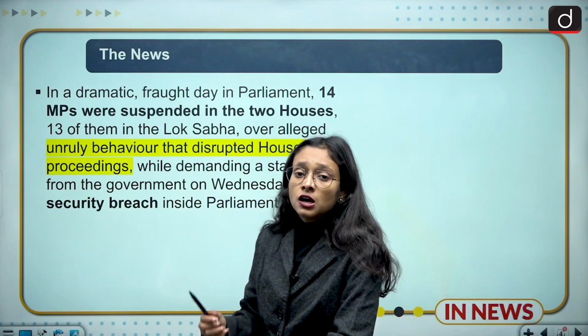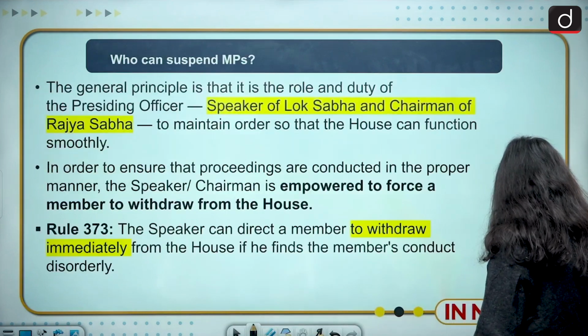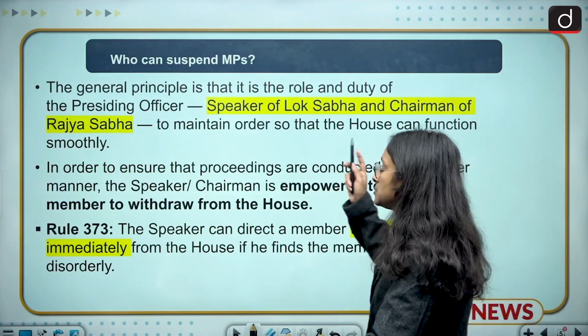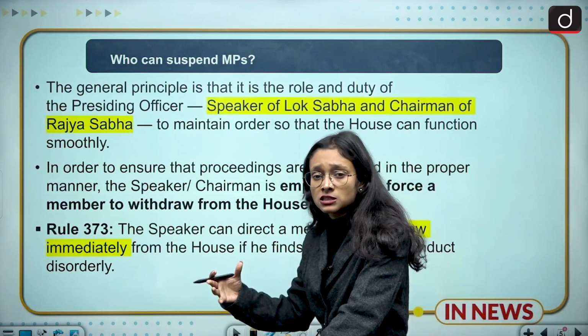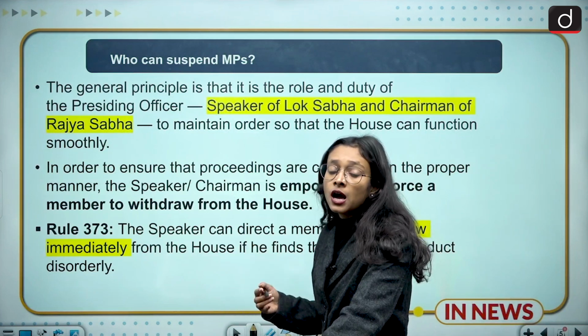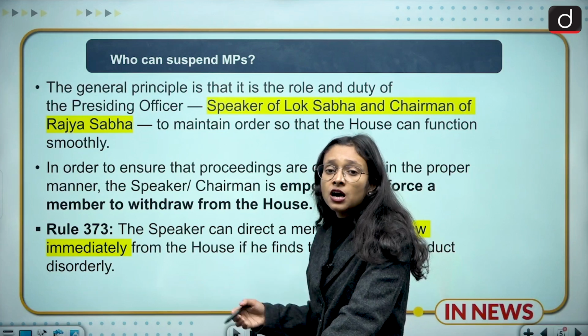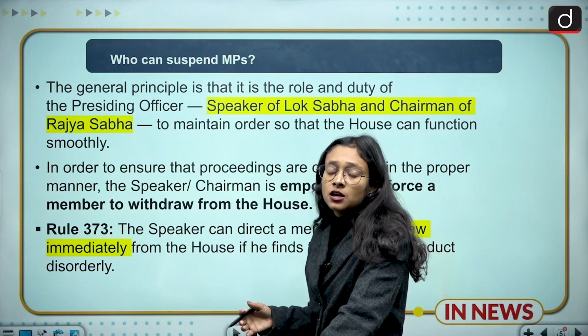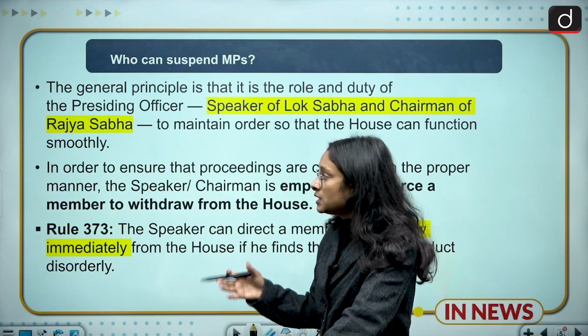Moving towards the static portion of today's news. The slide is about who can suspend MPs. We have two houses in the parliament. The first house is the Rajya Sabha and the second house is the Lok Sabha. In the Rajya Sabha we have the chairperson, and in the Lok Sabha we have the speaker. They have the right to suspend any MPs from the parliament.